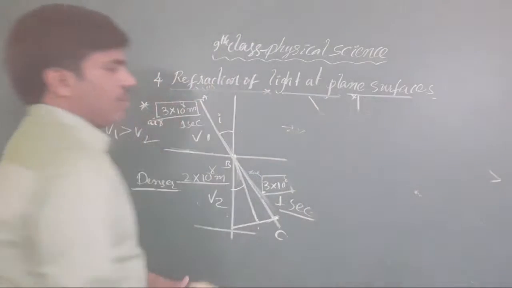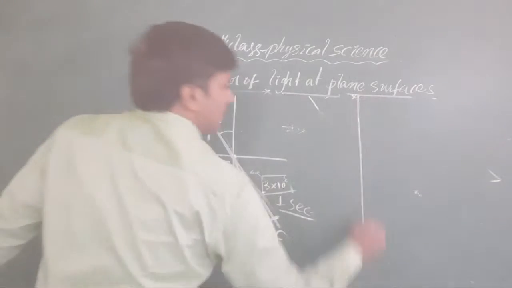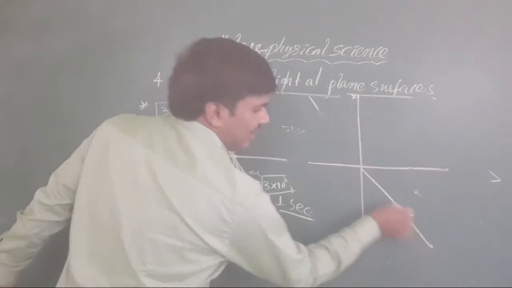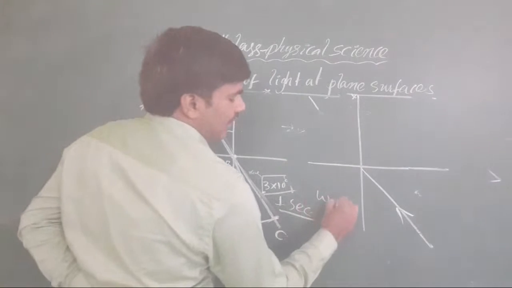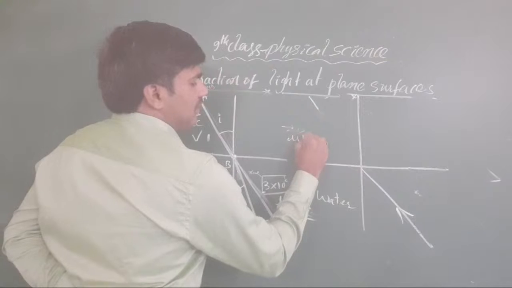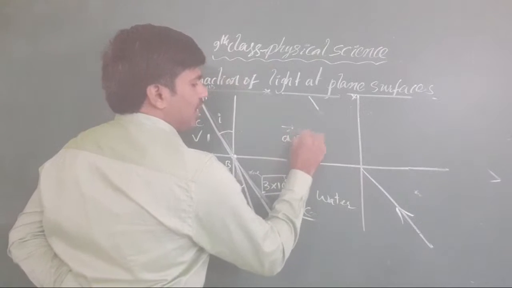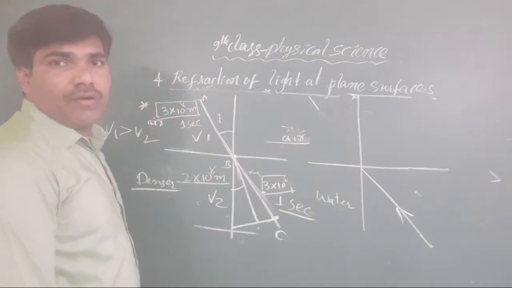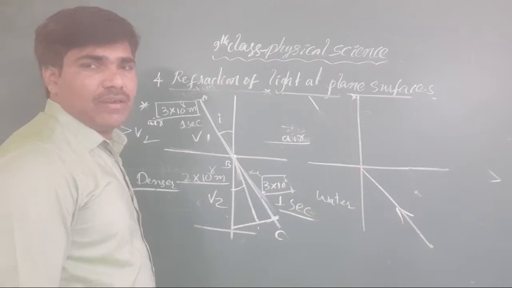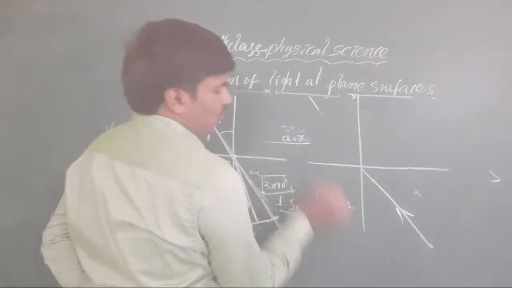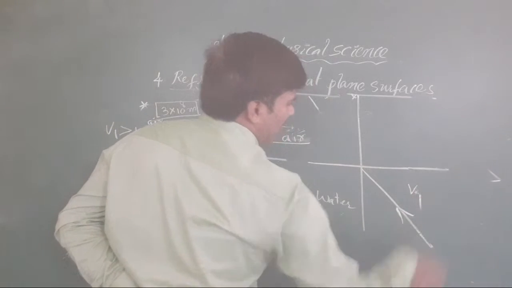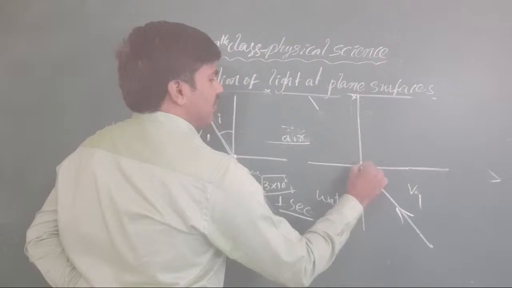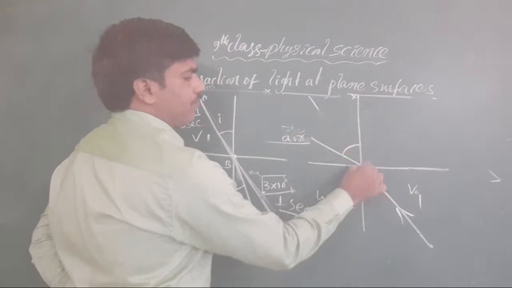Suppose I take the light rays that come from water into air. Clear, all the students? Here I take water, where the light rays come from, with velocity V1. Here I take air, with velocity V2.